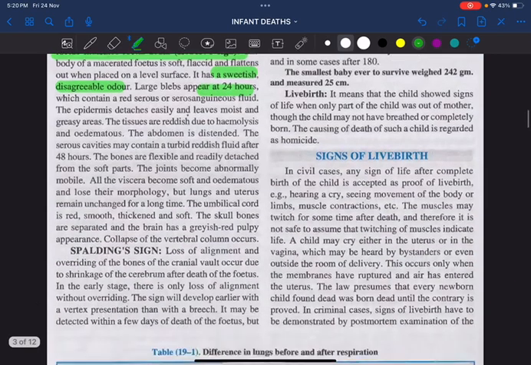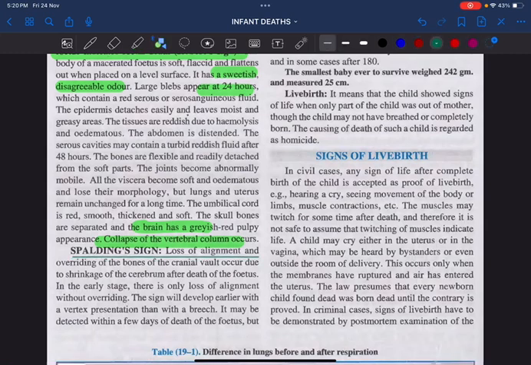And a very, very important thing, there will be collapse of the brain and collapse of the vertebral column, and we have something called Spalding sign. What do you mean by Spalding sign? Again, it is another important question. Spalding sign is nothing else but loss of alignment and overriding of the bones of the cranial wall, because after the death of the fetus there will be shrinkage of the cerebrum. Following that, there will be overlapping of the cranial wall bones.